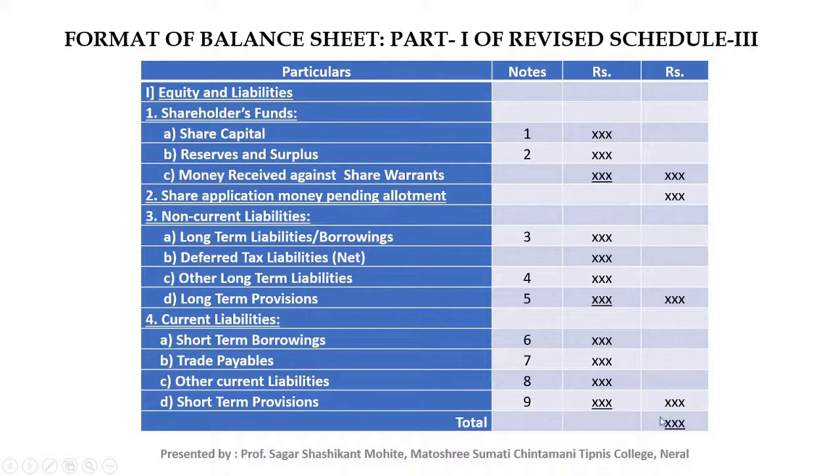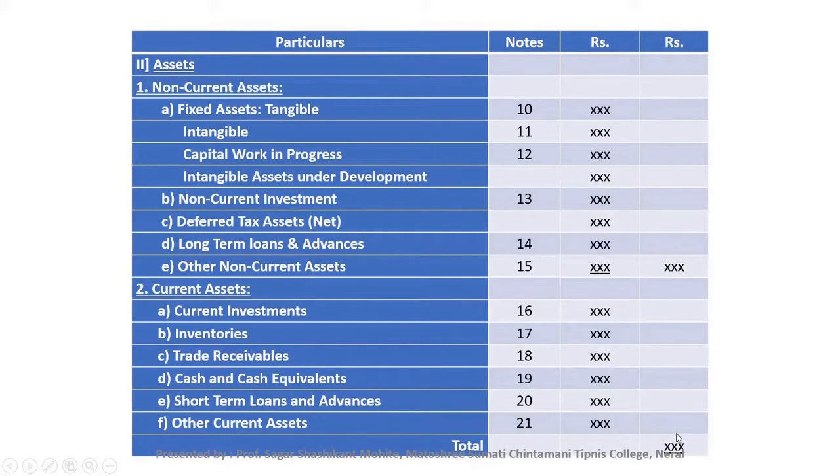Equity and liability, that is the total of this. All these 4 points: first, shareholder fund; next, share application money pending allotment; next, non-current liabilities; and last, current liability. The total of these 4 is equity and liability. This total of equity and liability is tallied with the total of asset. Total of asset includes non-current asset and current asset. This is the format of balance sheet, that is part 1 of schedule 3.